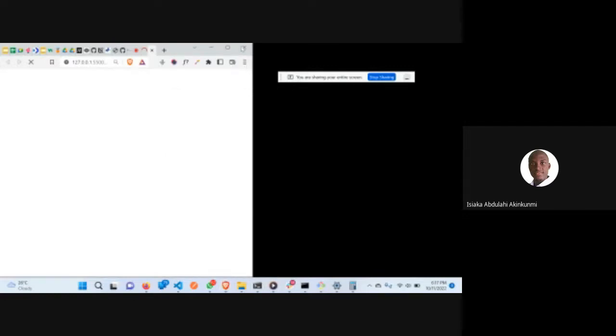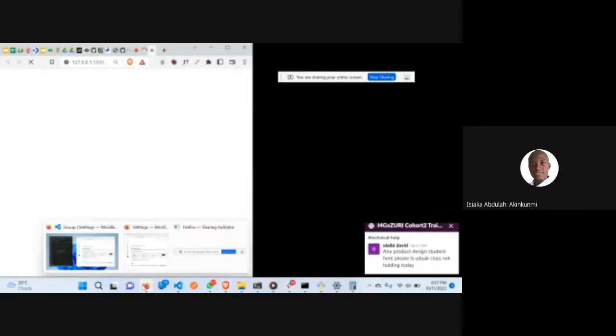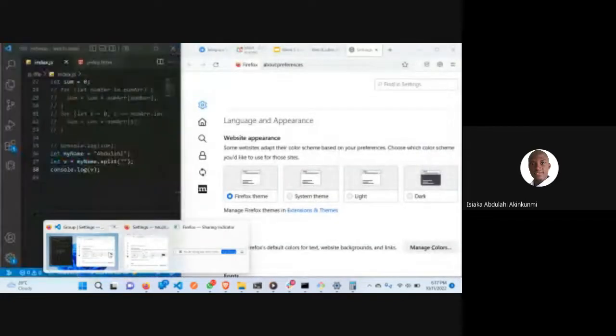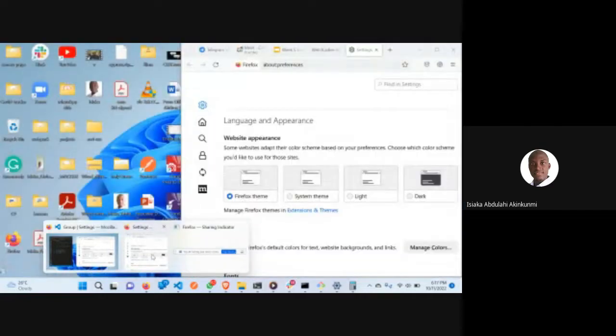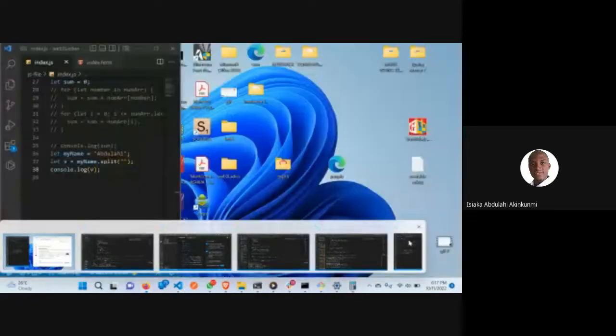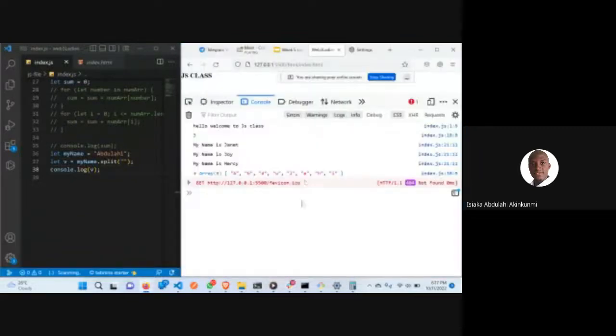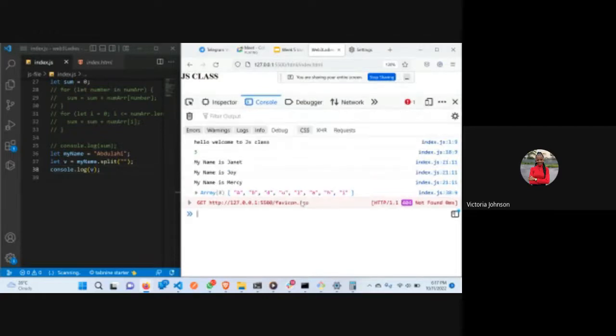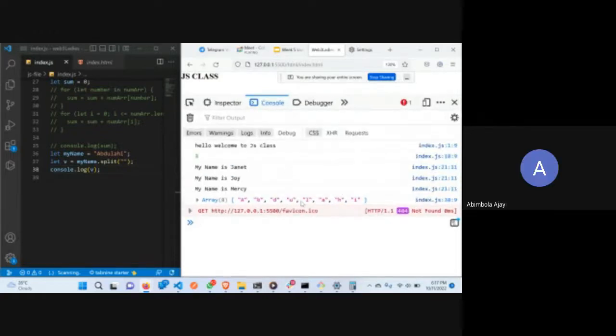I'm trying to close some windows. Maybe I will need to shut down my system. If I maximize it, maybe you can see it. What if I zoom it like this? We can see everything, but it's blurry. Could it be the network? Probably. I think it's the network.